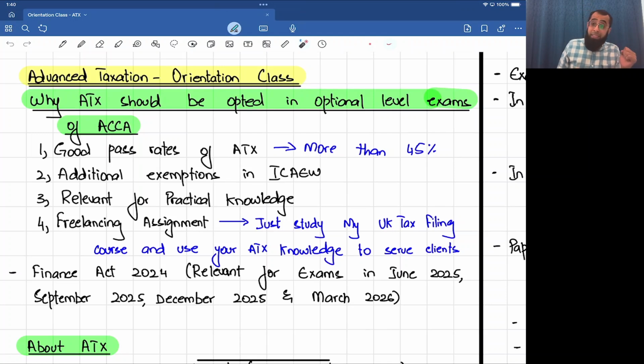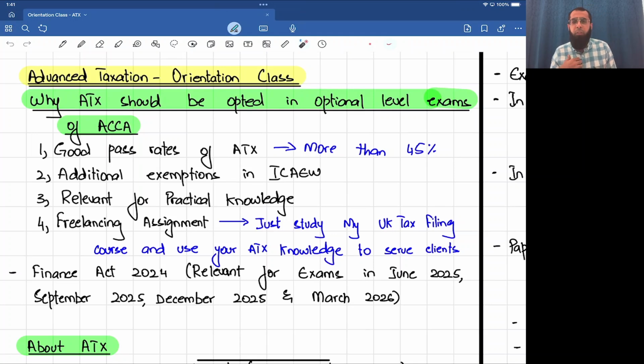And if, along with that, you take that UK tax filing aspect also in like 15-20 hours, a very important course for my advanced taxation students, you are ready to provide services to the clients in UK or in other countries who are doing businesses in UK through Amazon. You can do their company registration, register them for corporate taxes, register them for VAT taxes, do their filings and everything. So yes, this course can be used to really earn some money along with completing your qualification.